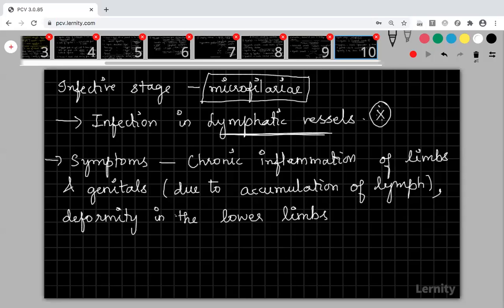It can be cured, ma. Filariasis can be cured by drugs. It is a curable disease only, don't worry, it is a curable disease, okay, fine. So these are the things that you have to know about filariasis.